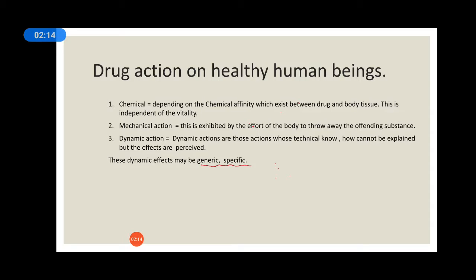Now, an example of the chemical action: opium. Okay, opium is for sleeplessness. The active principle of opium leads to proper sleep. So this is the chemical action of opium.